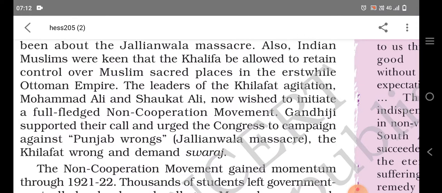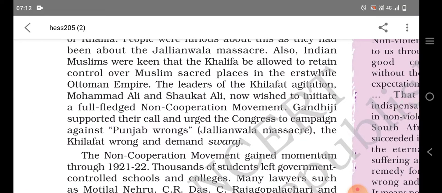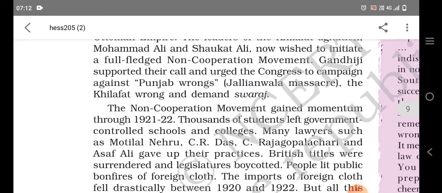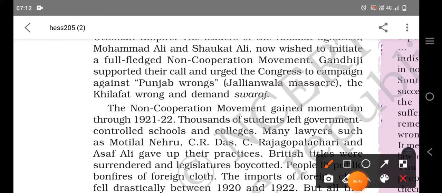So these were the things Gandhiji wanted Congress to fight for, and the non-cooperation movement began from then. The non-cooperation movement did not have that momentum or force before 1921 to 22, but in this particular time period, the movement gained momentum and had a very huge impact over a large scale as well.